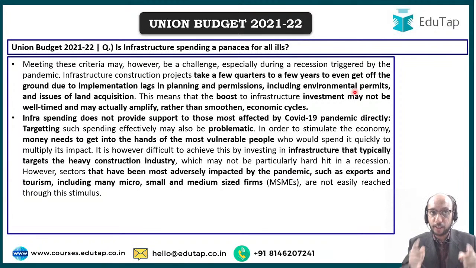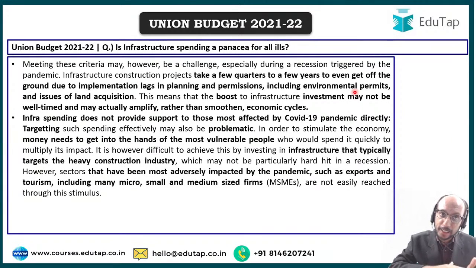Most importantly, infrastructure spending does not directly support those who are most affected by the COVID-19 pandemic. If I am the poorest of the poor, or a small and micro enterprise that has lost its customer base or business activity for any number of reasons, how do I get direct help from a highway being constructed in West Bengal or Assam or Kerala or Tamil Nadu? I really don't get that kind of help. It would have been much better if you could have targeted assistance towards the most vulnerable section of society.